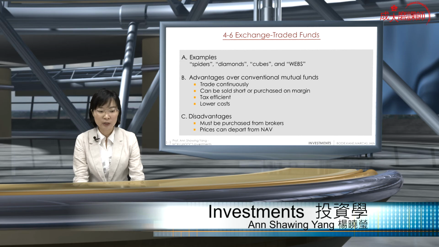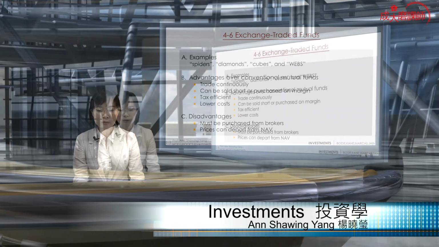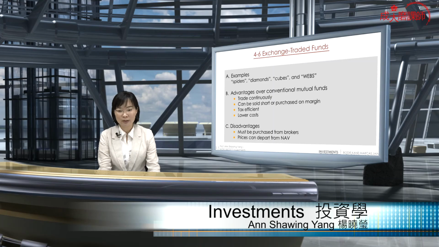Now, the disadvantage: it must be purchased from brokers. And the prices can depart from NAV. Exactly, with the examples that we showed earlier. ETFs are not listed according to the net asset value. Instead, they have what we call a premium or discount, and this premium or discount will change on a continuous basis whenever the stock exchange is operating during the trading hours.